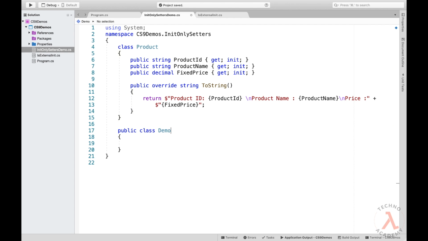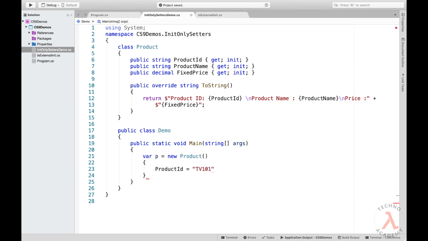Now within the class Demo let me add an entry point, svm, and press the tab 2 times, and now let me define an instance for the Product class. So let me type in var p equal to new Product, and let me use an object initializer to initialize the properties of this object. So let me type in braces ProductID equal to TV101 and the ProductName equal to LG Golden Eye TV, and then finally the FixedPrice equal to 9500.